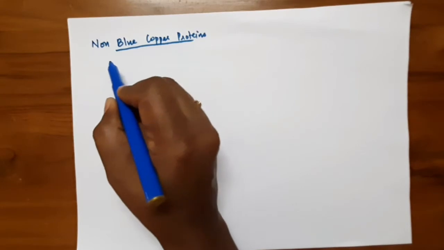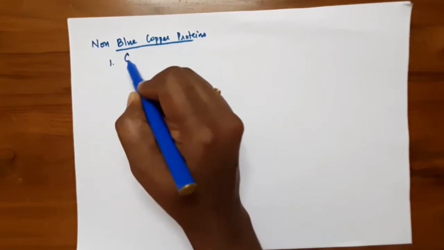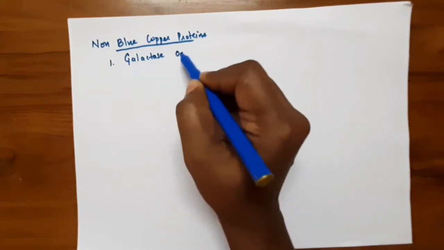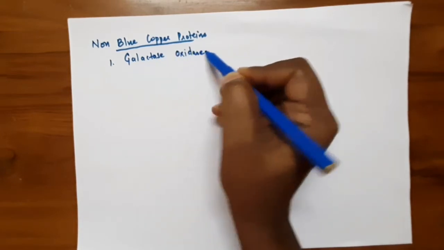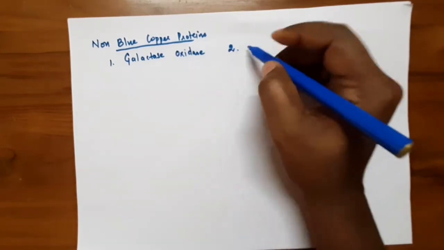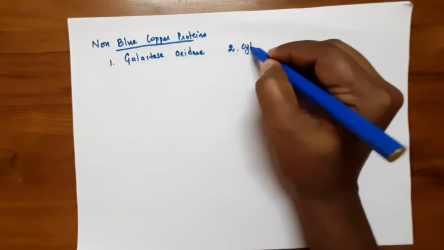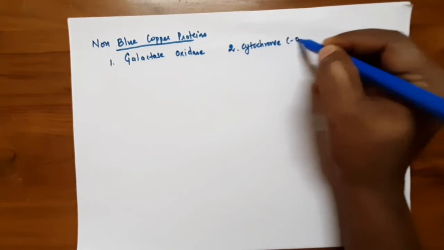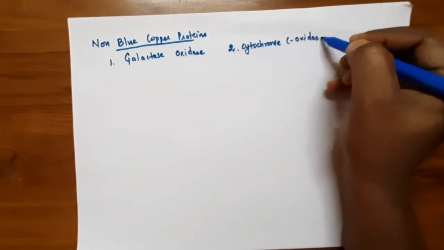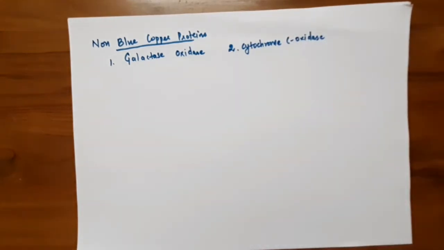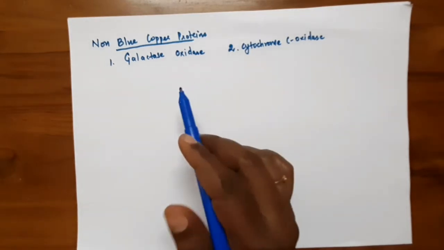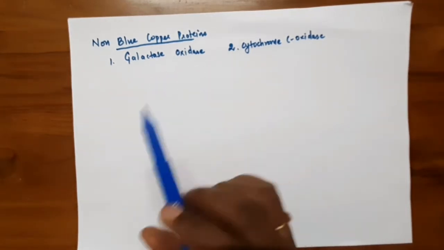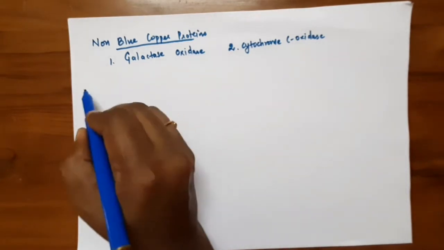I take two examples: galactose oxidase and cytochrome C oxidase. These are non-blue copper proteins. They are not very intense in color, so they are called non-blue copper proteins. Okay, first take galactose oxidase.